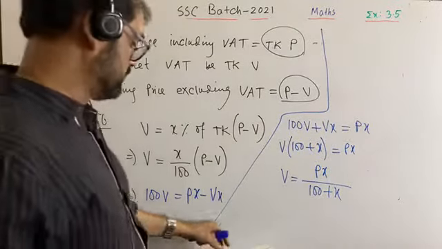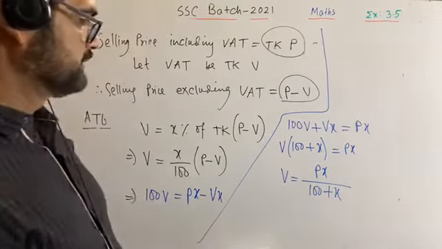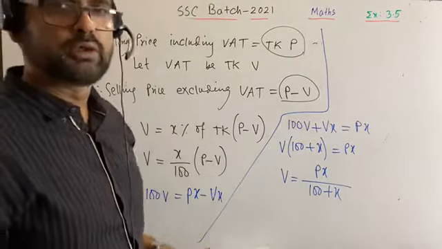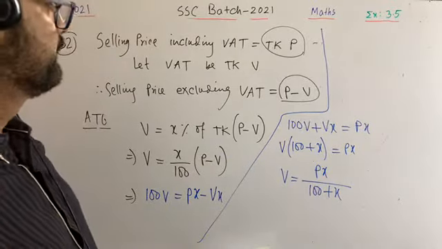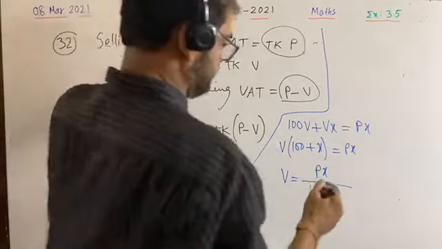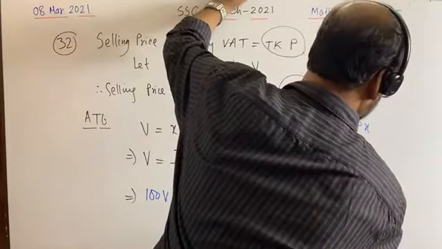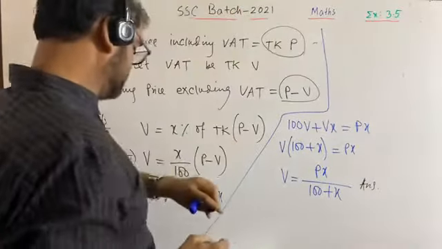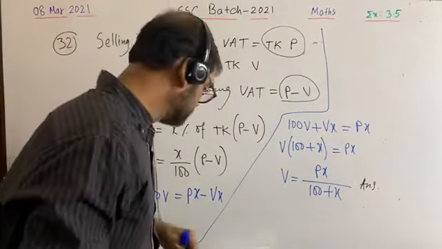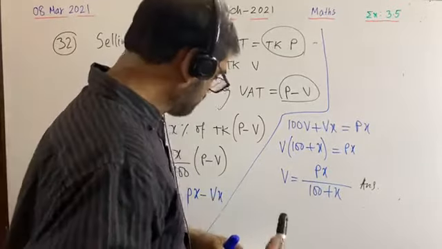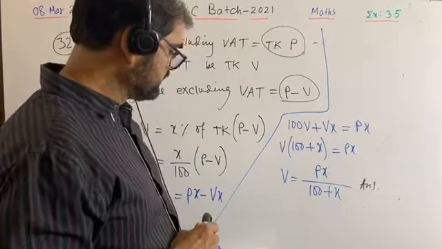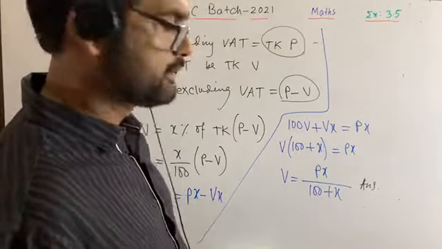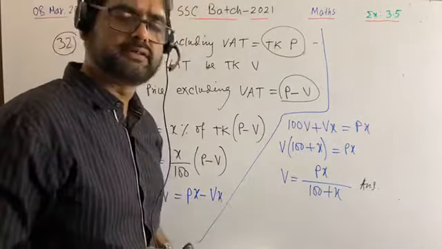Okay, this is the formula. Dear students, this is the formula to find out the VAT. Again, in this question, it is also told that if x equals 15 and P equals 2300, then you have to find the amount of VAT. This is the formula to find out the VAT.